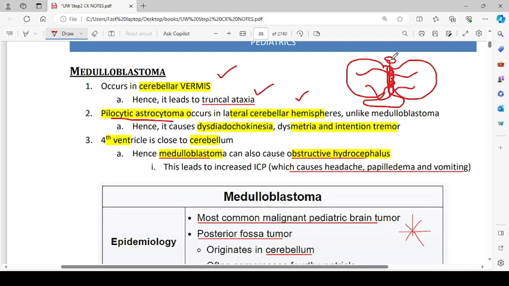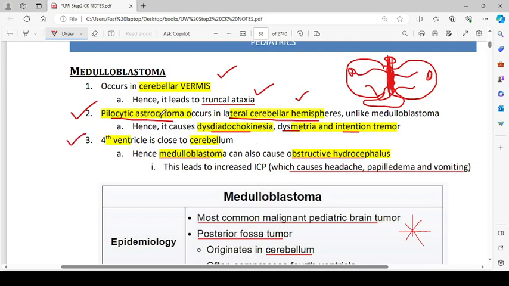So if any problem is in the vermis, there will be truncal ataxia, and if there is any problem in the lateral part of the hemisphere, that will result in problems with the limbs. Like in the pilocytic astrocytoma, which is mostly located in the lateral cerebellar hemispheres, it can lead to dysdiadochokinesia, dysmetria, and intention tremors. Fourth ventricle is close to the cerebellum.